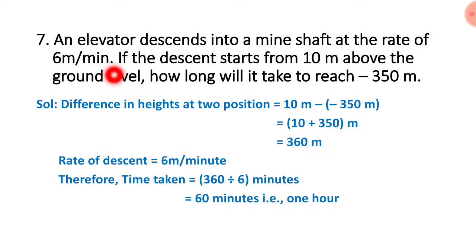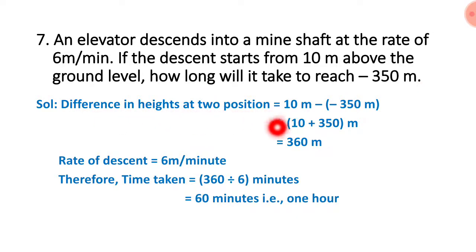Consider a lift, children. If you are on the 10th floor, we are moving to the ground floor. Okay, we will consider it as descent, means we are going down. Okay, downwards we are considering. If the descent starts from 10 meter above, we will consider it as 10th floor. Okay, above the ground level. How long will it take to reach minus 350 meter? Minus 350 meter means not only ground, still down we have to go. Okay, like underground we have to reach minus 350 meter.